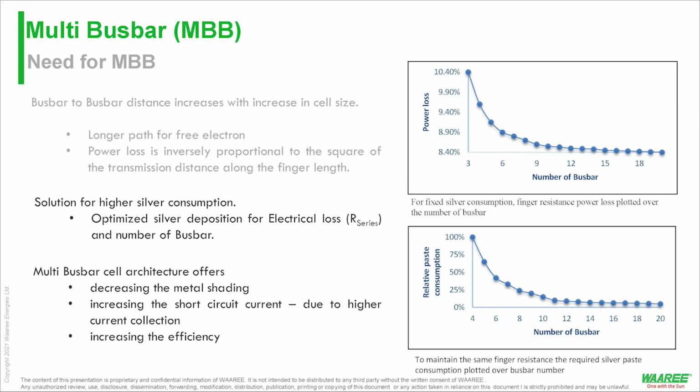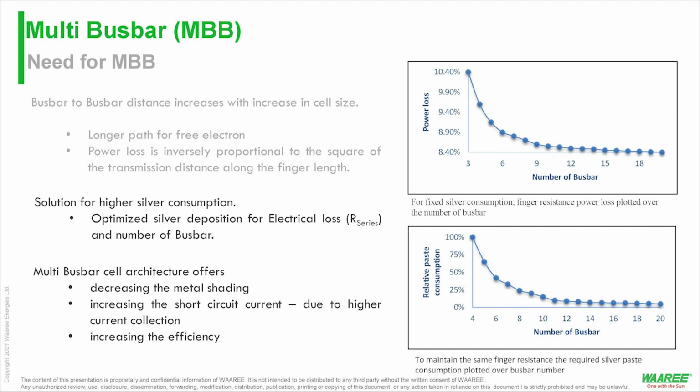So I have taken two examples here. On the top right-hand side, you should be able to see my pointer, right? We have kept fixed silver consumption, right? So we know that a solar cell utilizes silver paste. It has this metallic grid which needs silver paste.